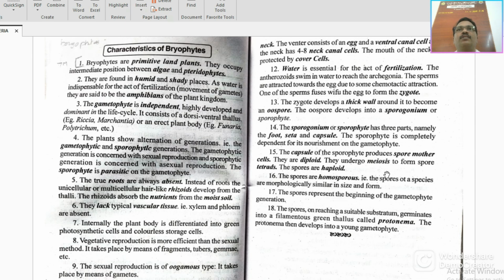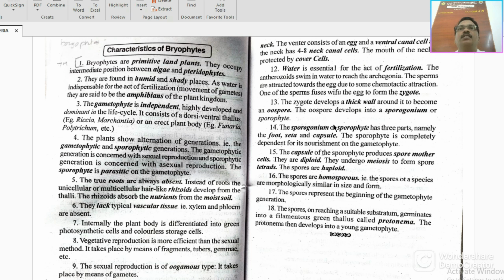Let us discuss the general characters of bryophytes. Bryophytes are primitive land plants. They occupy a position between algae and pteridophytes, and are found in humid and shady places.